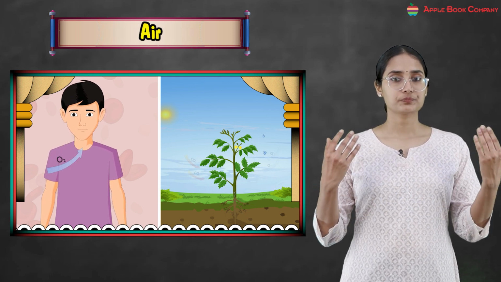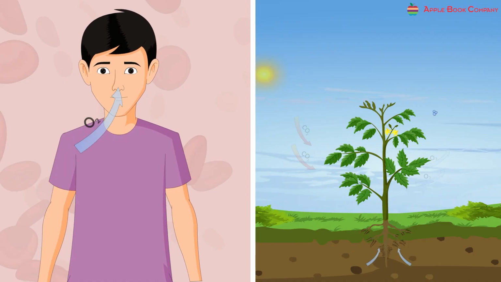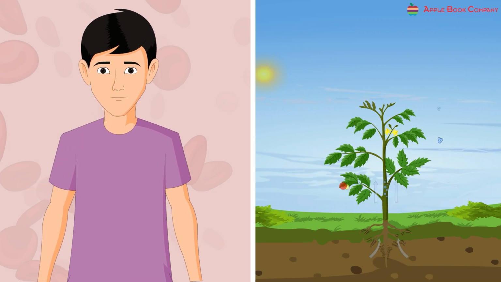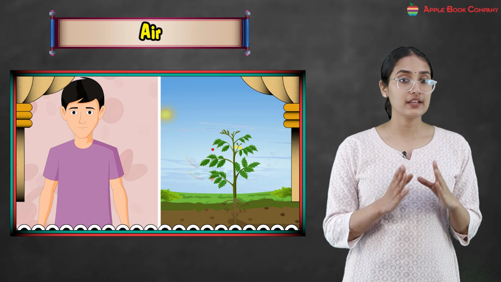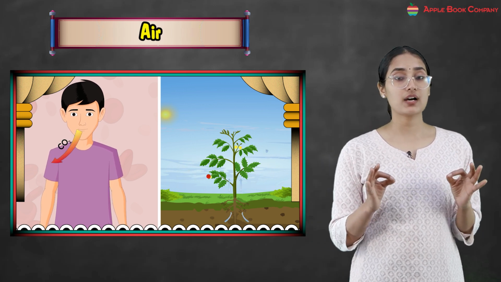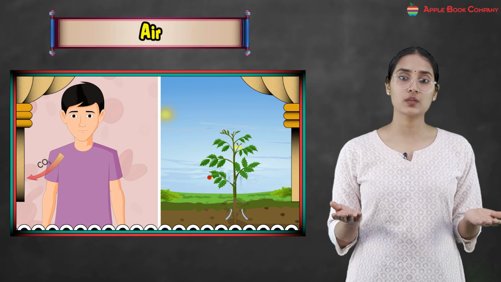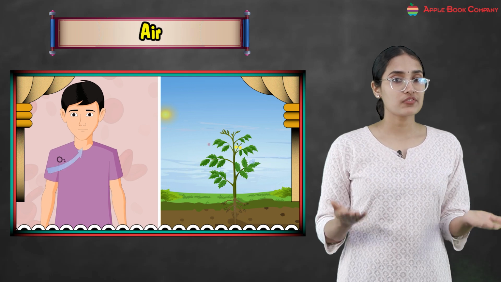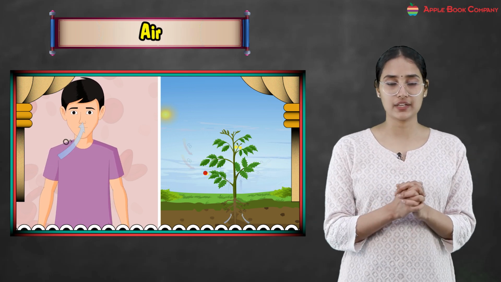And we release carbon dioxide. Air is essential for breathing and for the survival of plants and animals. Clean air helps us to stay healthy, right? So kids, air is very essential for us. It is the essential part because it helps us in breathing. We cannot survive without it. And plants and animals also survive on air. Clean air helps us to stay healthy, right?